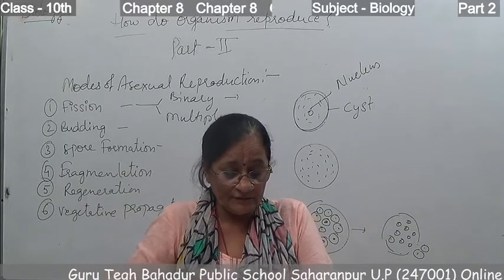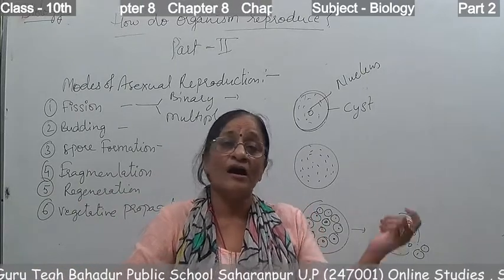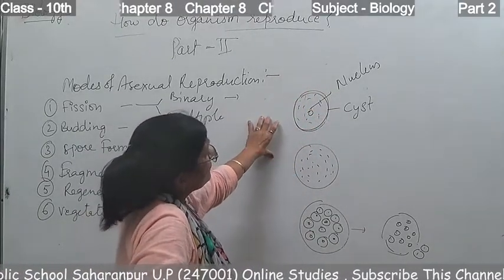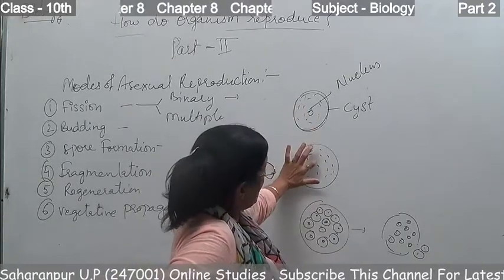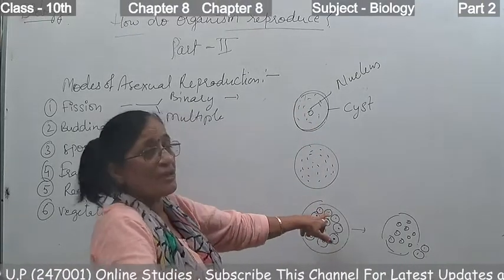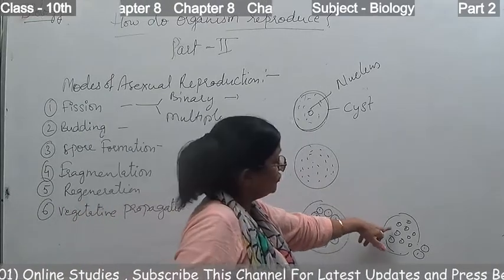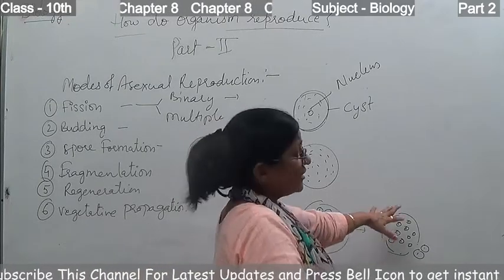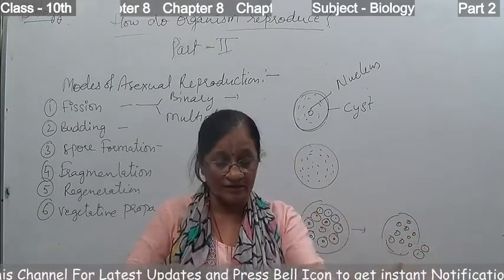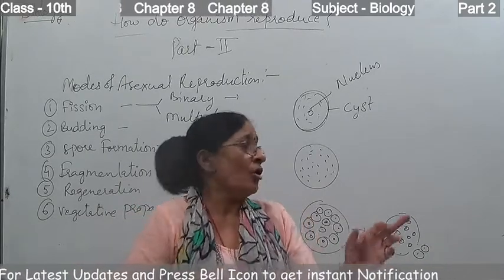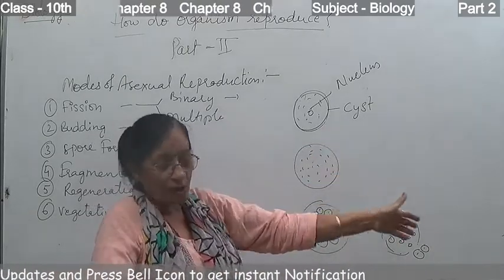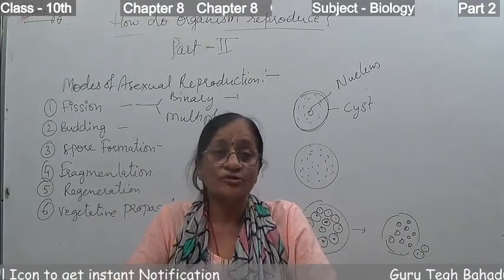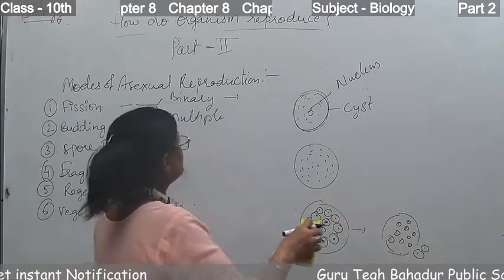In multiple fission, as we see, during unfavorable conditions a cyst is formed around the plasmodium cell and then the nucleus divides. After the nucleus, the cytoplasm also divides and many new organisms of the same type, many new plasmodiums, are formed. When favorable conditions come, the outer cyst is broken down and a large number of organisms are released. So this is multiple fission.